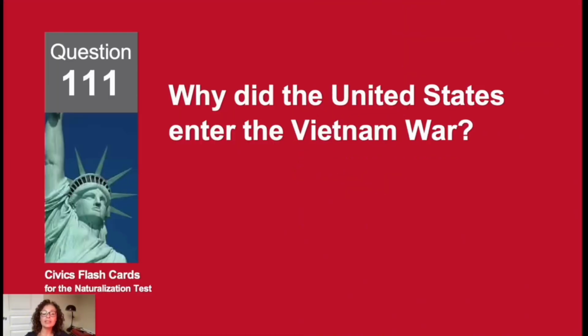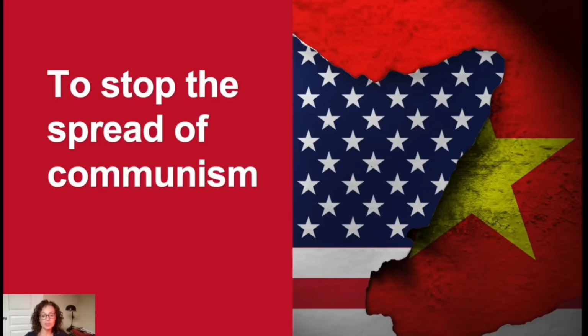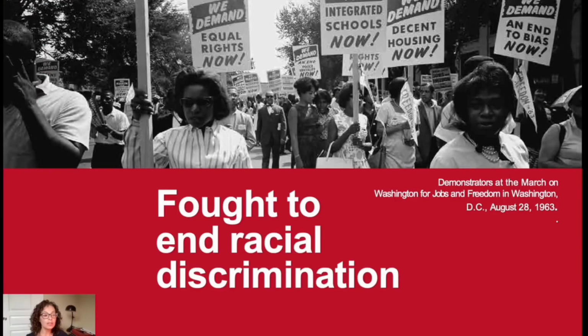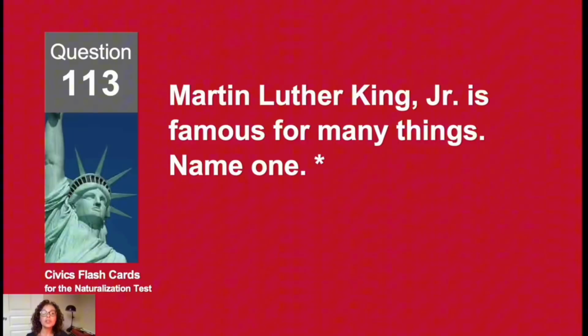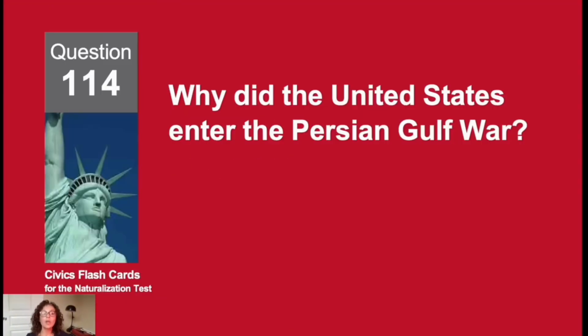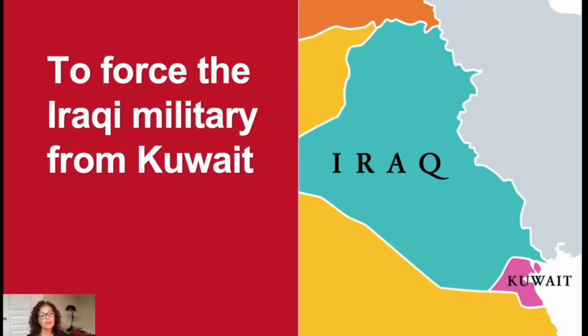Why did the United States enter the Vietnam War? To stop the spread of communism. What did the Civil Rights Movement do? It fought to end racial discrimination. Martin Luther King Jr. is famous for many things. Name one. He fought for civil rights. Why did the United States enter the Persian Gulf War? To force the Iraqi military from Kuwait.